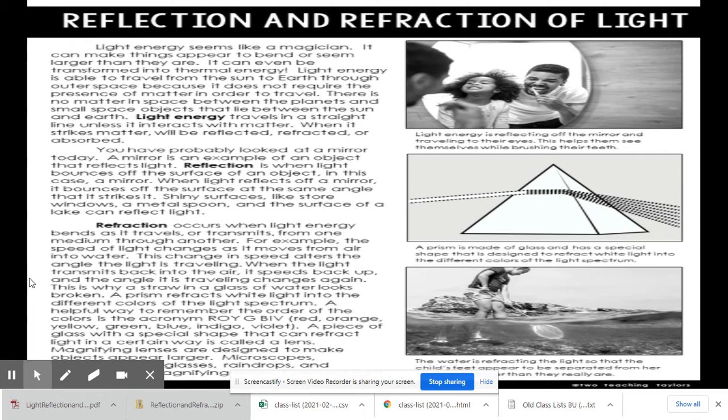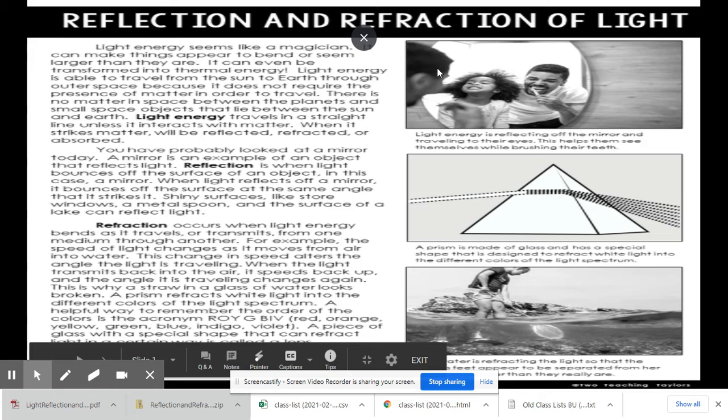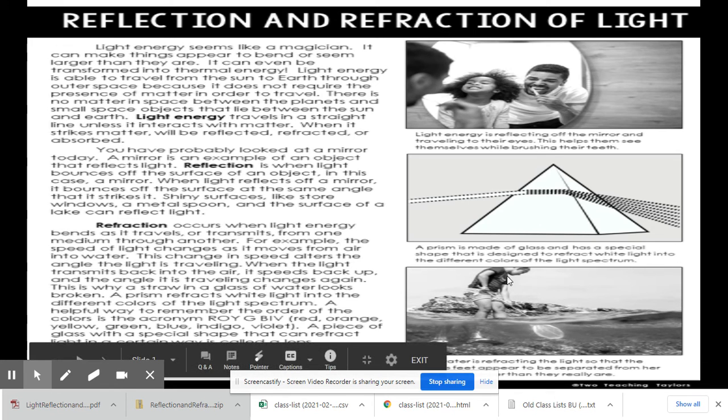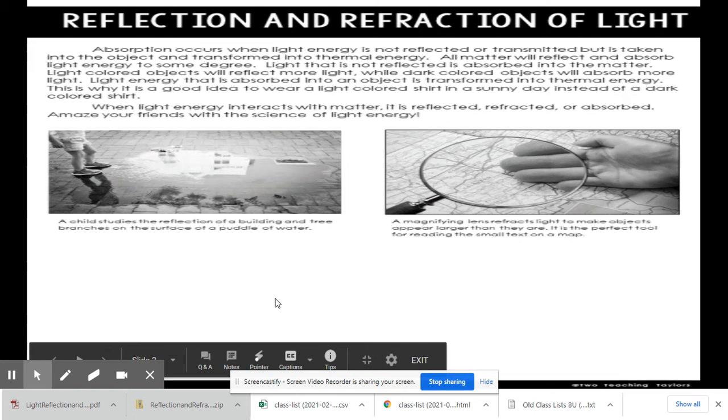So if we look to the right, we've got some diagrams of light energy reflecting off that mirror. The prism is an example of refraction, and the water is refracting the light in that bottom picture. So we go to the next slide.